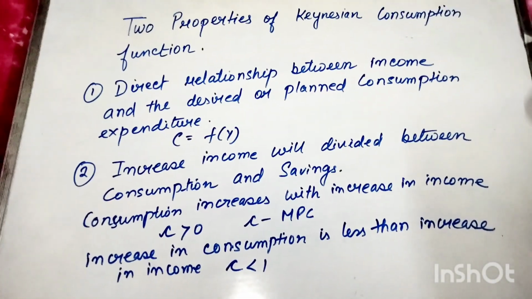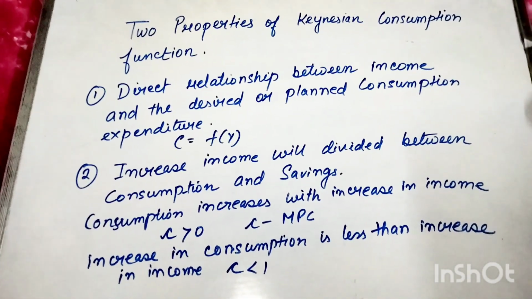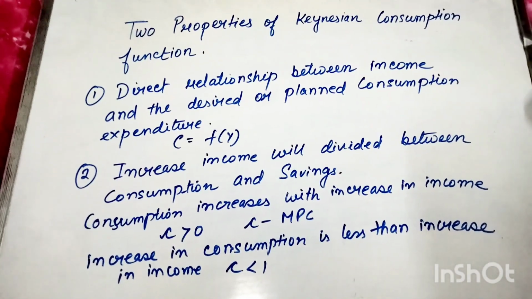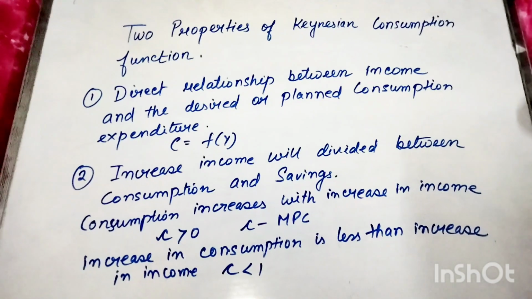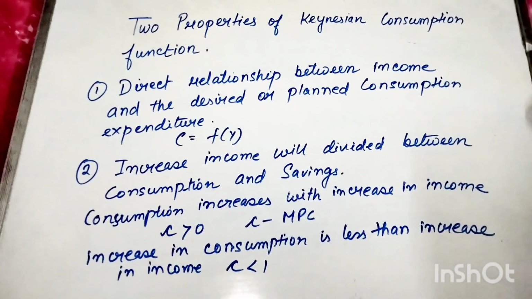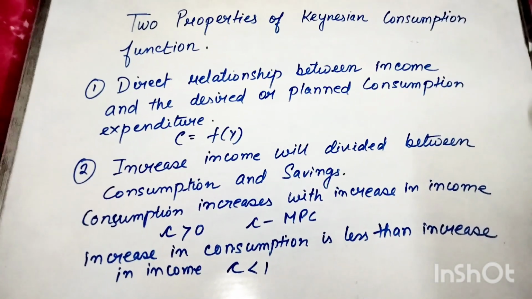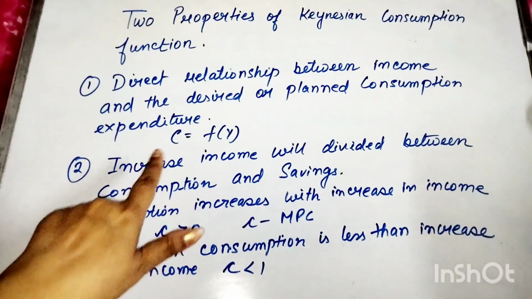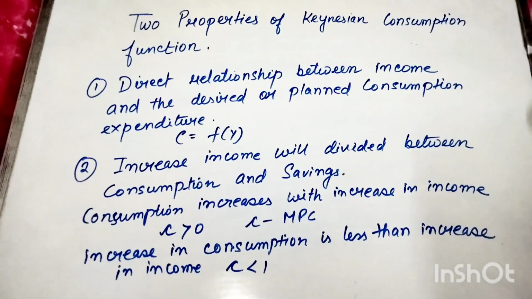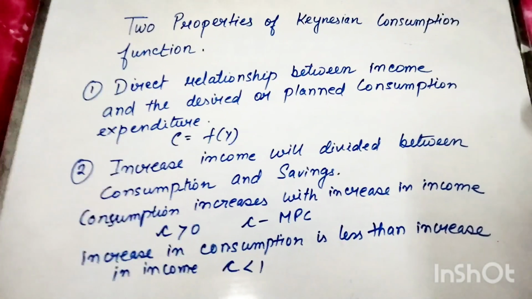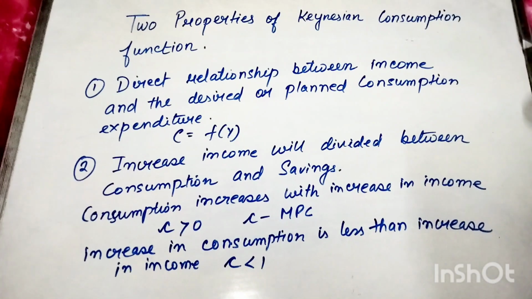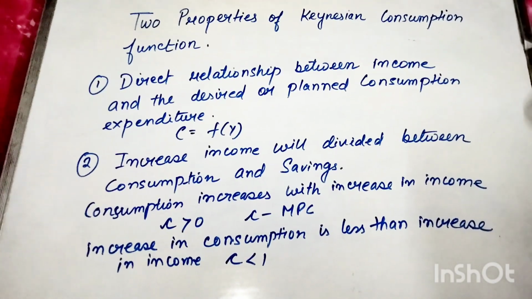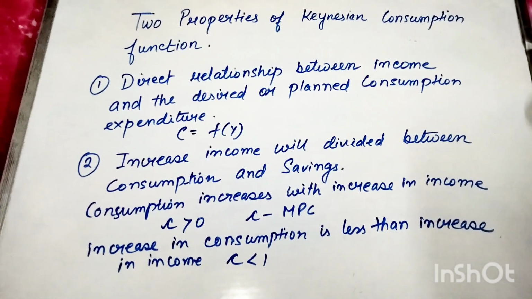So direct relationship between what? Between income and the desired or planned consumption expenditure. As your income increases, your planned or desired consumption will both increase. Symbolically, you can write this as C equal to f of Y, because as we have discussed earlier, income is the main determinant of consumption. When income increases, your consumption will also increase.